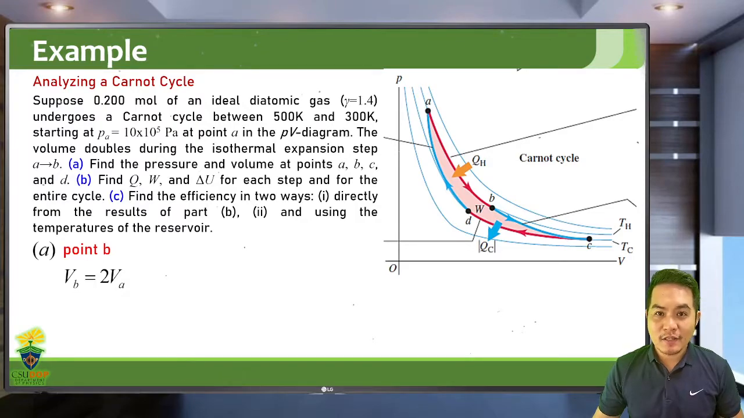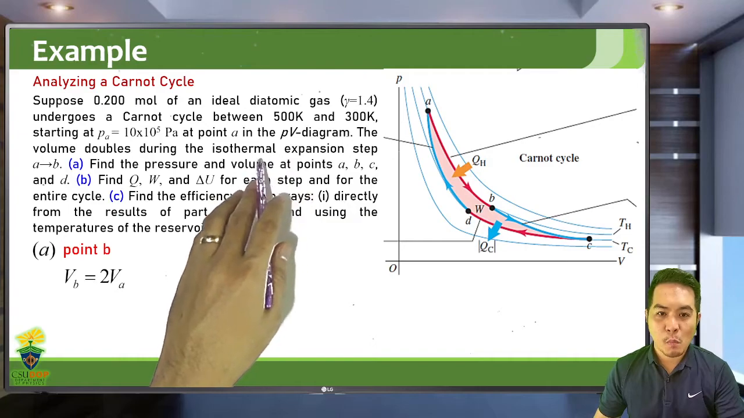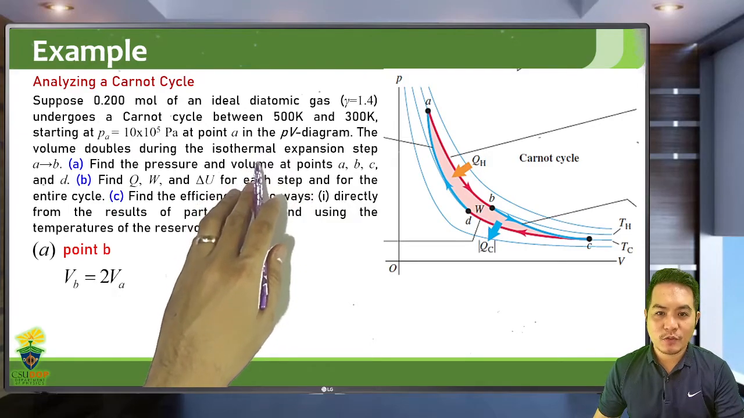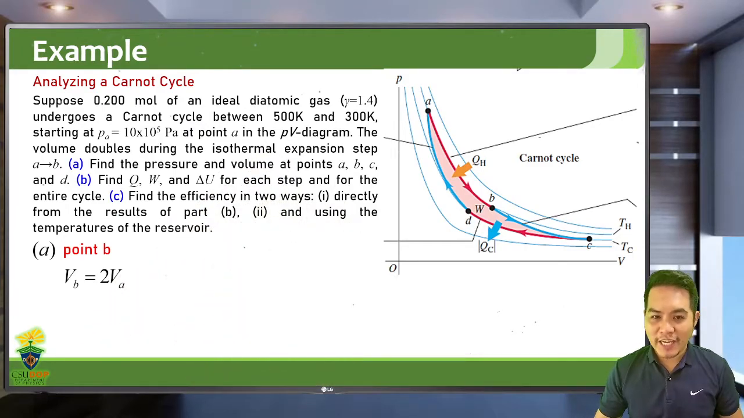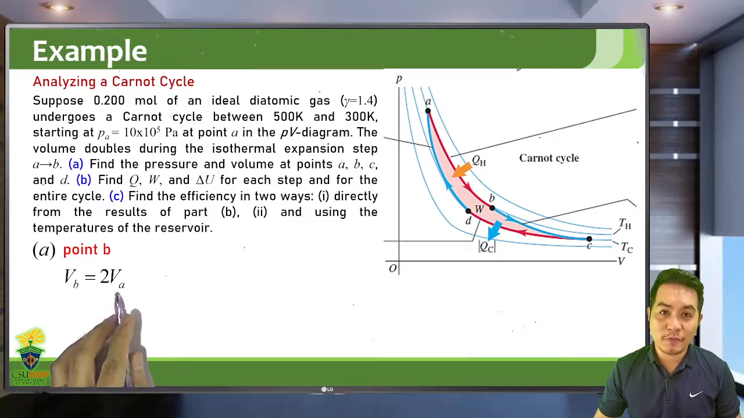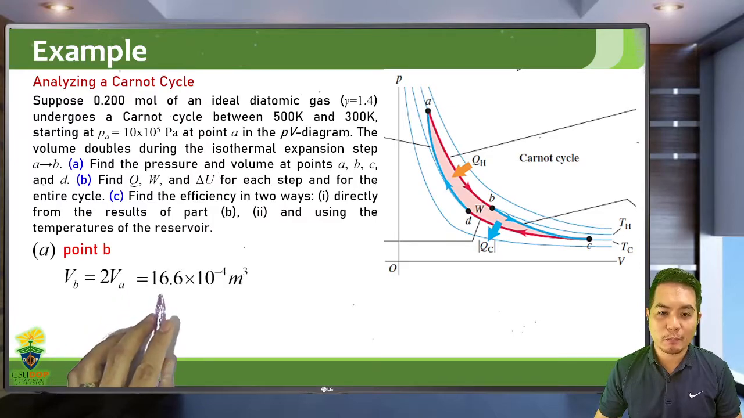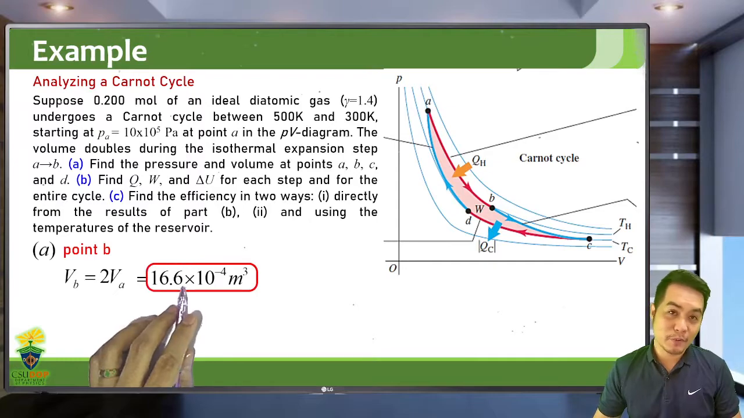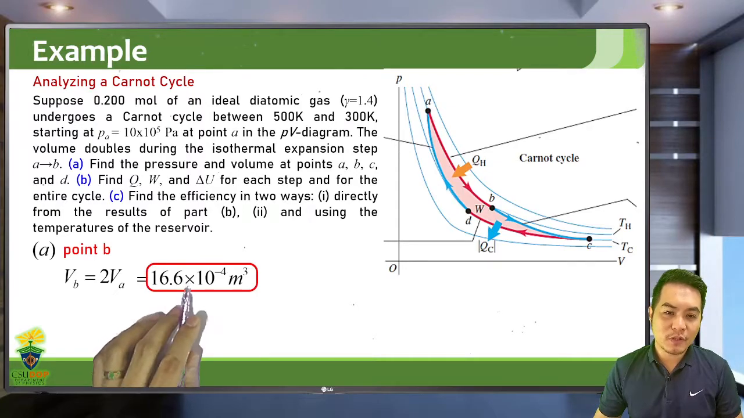We can solve for the volume first at point B because it says here that the volume at point B is just double the volume at point A. So we already have solved for the volume at point A, so we just multiply that by 2 to get the volume at point B. So we now know the volume at point B.